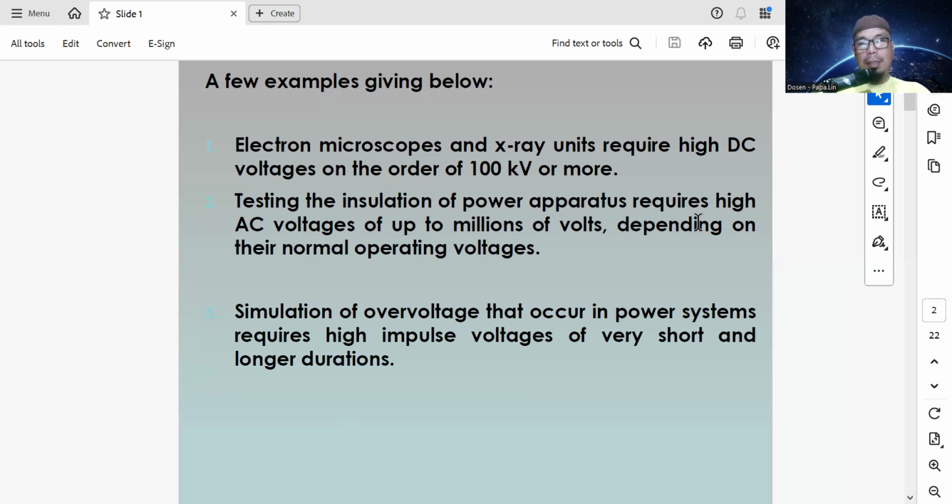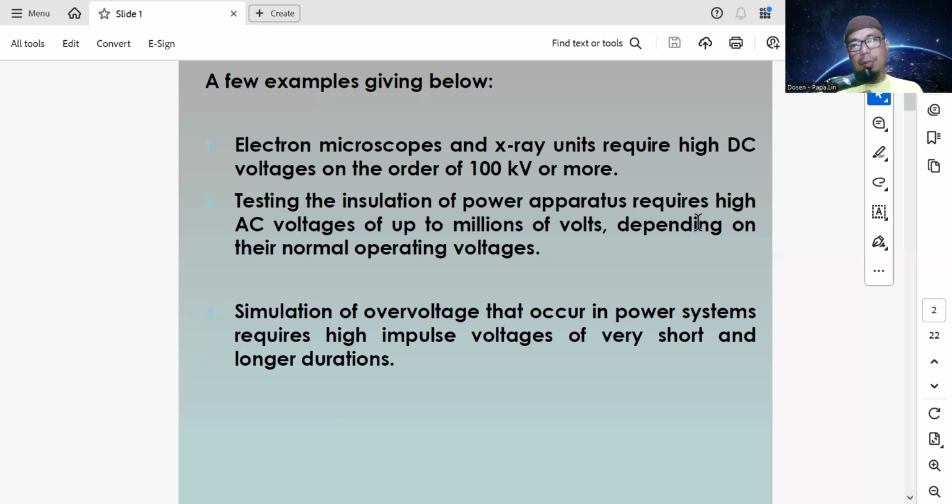Power apparatus in the transmission system, for example transformers, lightning arrestors, current transformers, potential transformers and others, will be tested by high alternating current voltage to ensure the insulation level or insulation strength. We use the AC high voltage.